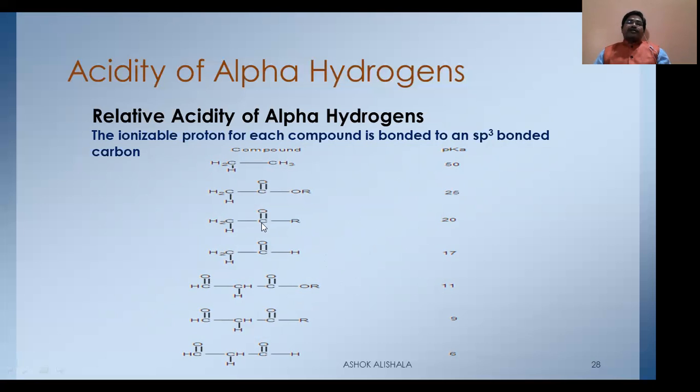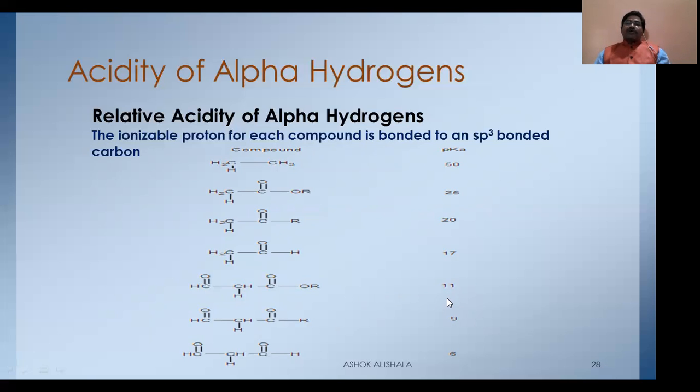And here another, this is the ester carbonyl carbon. This is the ketone carbonyl carbon, which is 20, whereas this aldehyde carbonyl carbanion is 17. That is the pKa value of the alpha hydrogen. Whereas on one side is a ketone group and on the other side is an ester group, it is going to be 11 because two carbonyl carbons are there, and this group is flanked between these two carbonyl carbons.